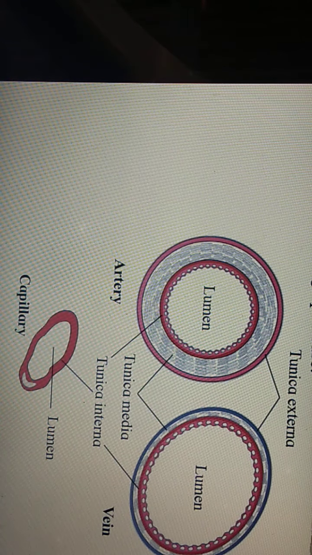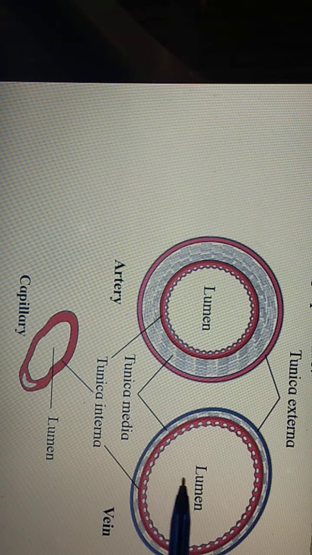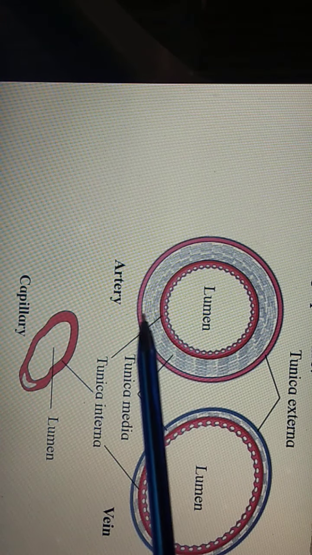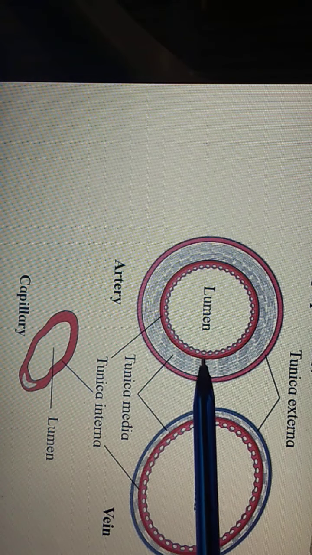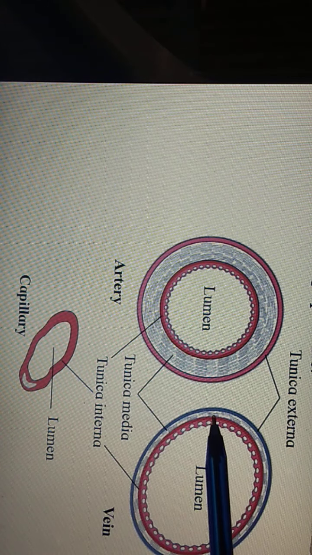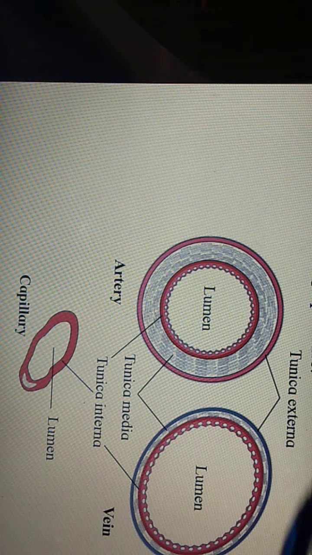With the help of a diagram, here we can observe the structure of arteries, veins and capillaries. First one, artery. Here you can observe the difference clearly. The wall of the artery is thick, the wall of the vein is thin. It's a histological structure. The lumen of the artery is smaller, the lumen of the vein is larger.